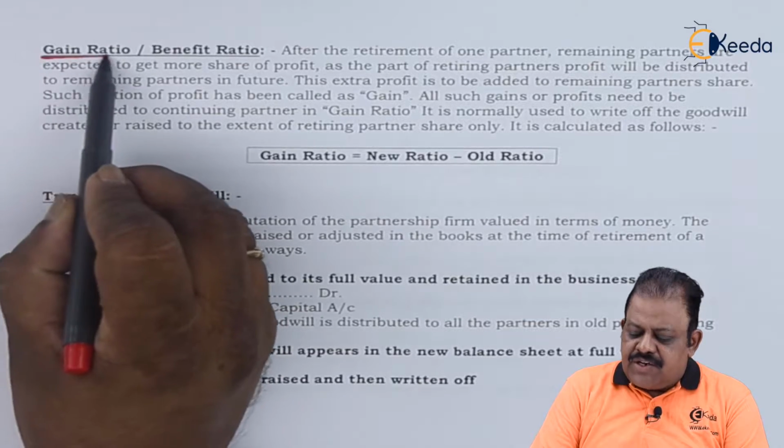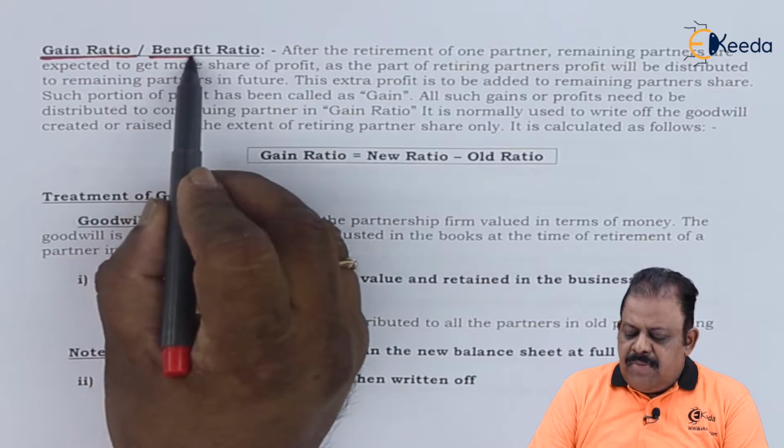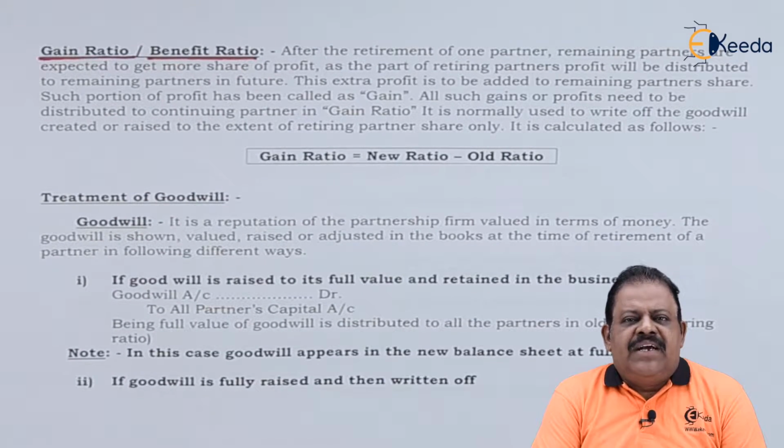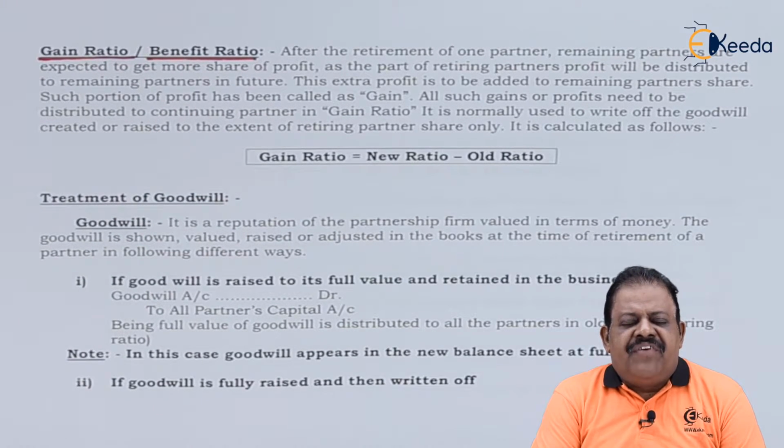First is gain ratio or benefit ratio. Before retirement, if there are three partners, profit is shared between three. When one of the partners retires, in future, continuing partners will be sharing the profits. Obviously, this results in an increase in share of profit of continuing partners as one of the partners' share is reduced.